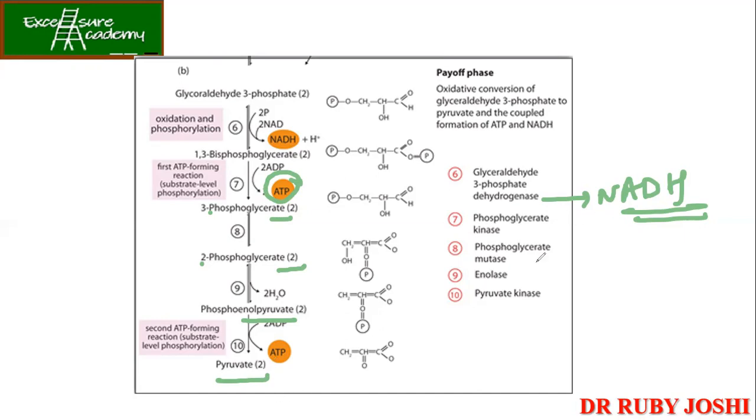So the first enzyme in the payoff phase was glyceraldehyde 3-phosphate dehydrogenase, then kinase. Now why kinase? Because now we are taking back our ATP, है ना, तो यहाँ पे kinase आ जाएगा। Then phosphoglycerate mutase, 3 से आपने 2 कार्बन किया है, इसे mutase. Then phosphoenolpyruvate बनाने के लिए enolase and finally pyruvate के लिए pyruvate kinase, ठीक है। So guys, you think it is possible for you to remember all these 10 steps along with the enzymes? Yes, ma'am. हाँ, तो ये रहेगा आज का आपका काम, and I'll be stopping here now. Okay, ma'am.